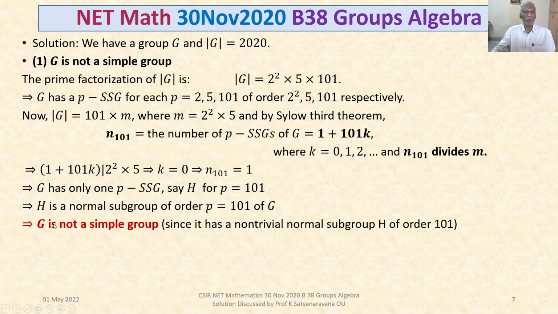Therefore the statement given in option 1 is true. Because this is a problem from Section B where only one answer is true, our answer is option 1.